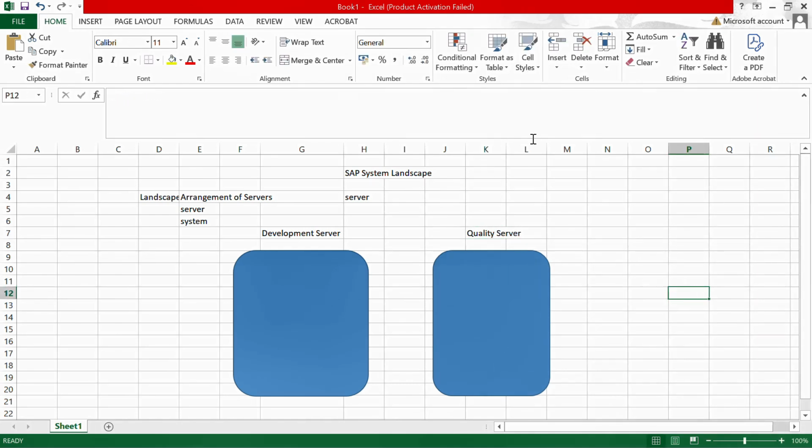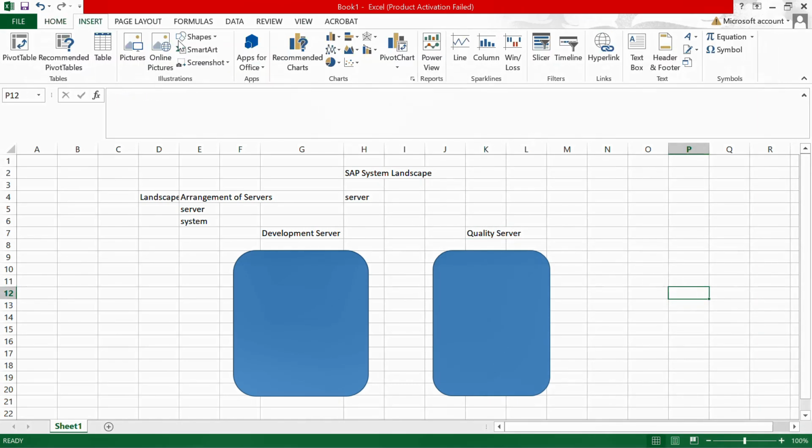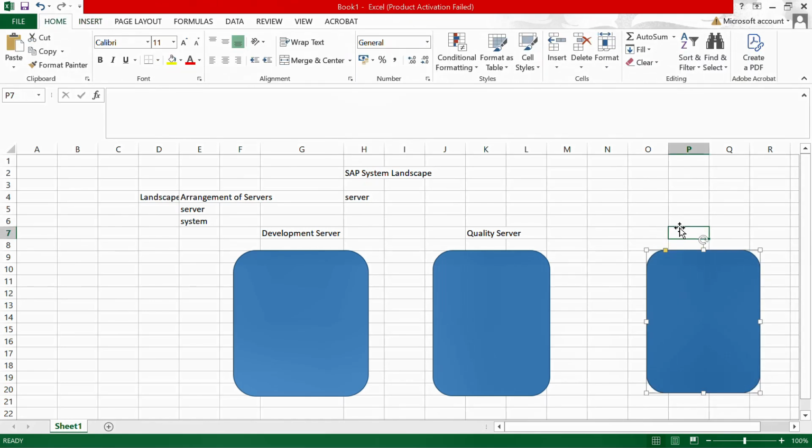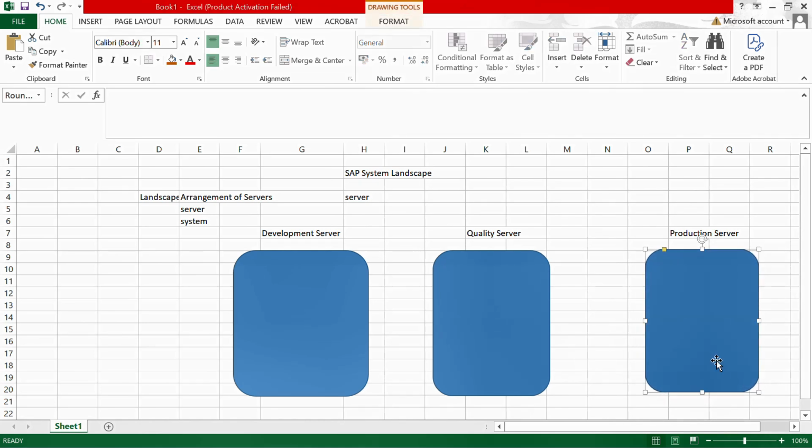And the last one is the production server. These three servers make up the SAP System Landscape. SAP recommends keeping at least these three servers when you are going to implement any project: development server, quality server,